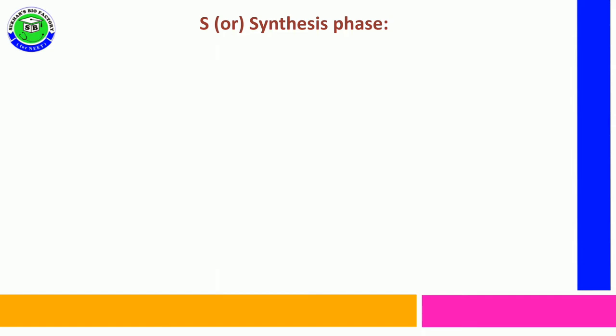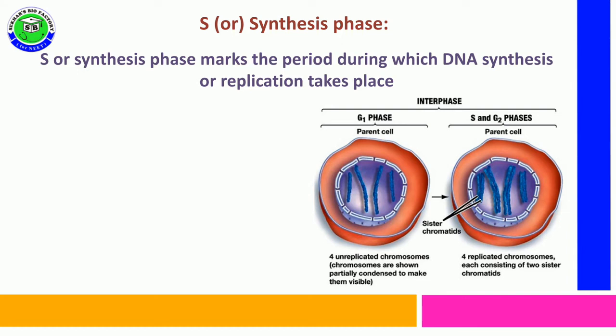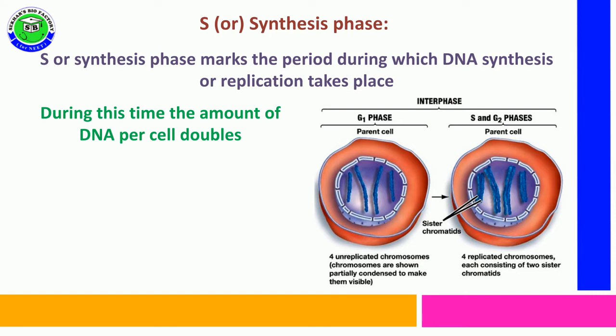Coming to the second phase, it is S phase or synthesis phase. S phase is marked by initiation of DNA synthesis or DNA replication. During this time, the DNA is duplicated with the help of a process called DNA replication. During DNA replication, both DNA strands act as template strands for the synthesis of new strands. At this time, the amount of DNA doubles.